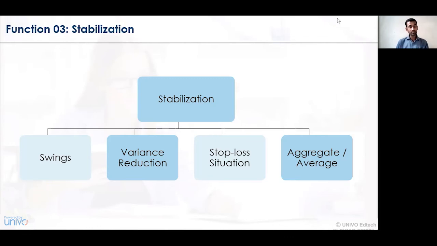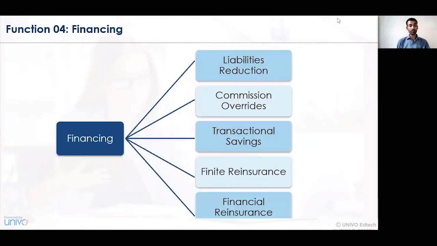But if it is a portfolio based policy wherein the combination of different policies is taken into consideration, then accordingly the average of all those particular policies will be taken and the valuation of risk of loss will be identified. Next function that a reinsurance broker or the reinsurance agent has to perform is in terms of financing, which deals with liabilities reduction, commission overrides, transaction savings, finite reinsurance and financial reinsurance. So at every stage, the particular individual reinsurance broker has to see that there is a proper set of balances in terms of financial analysis that has been done.